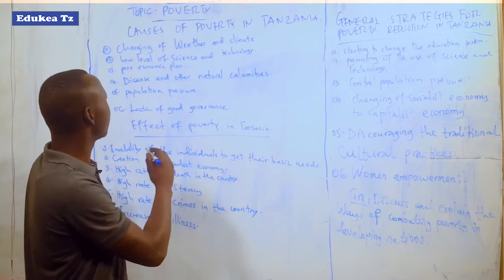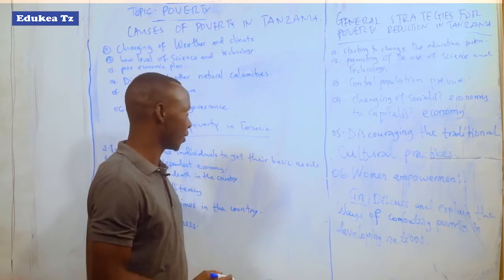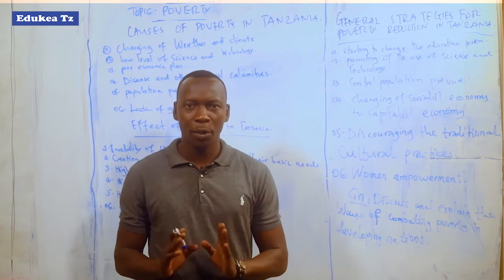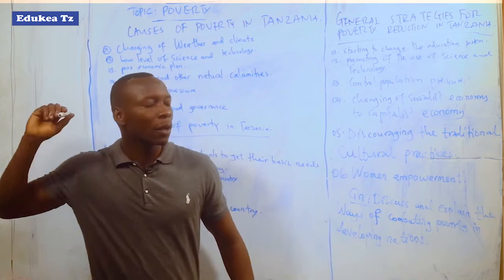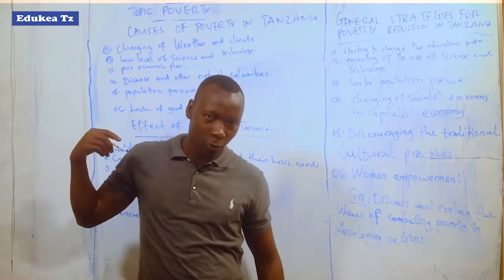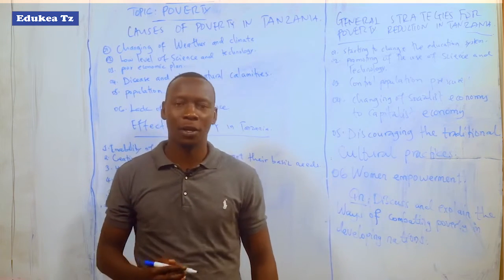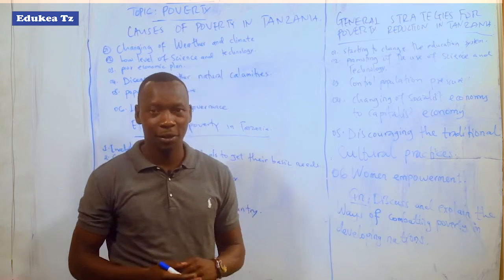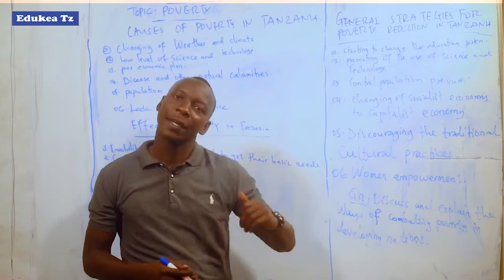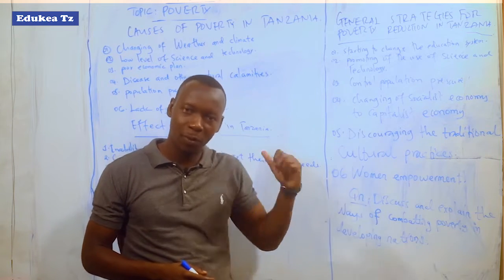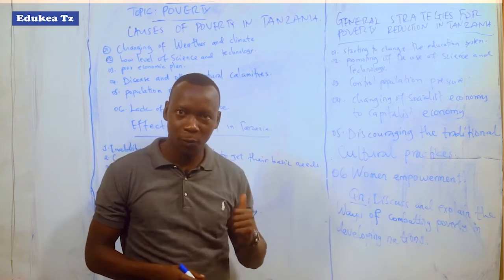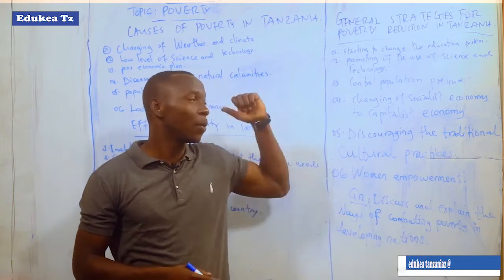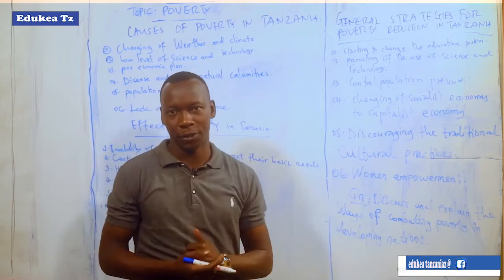Also, there is disease and other natural calamities. Disease and natural calamities also lead to poverty because the occurrence of natural calamities like earthquakes, floods, and other things may lead to the death of people and the destruction of properties. So due to the destruction of properties, poverty exists in any community.